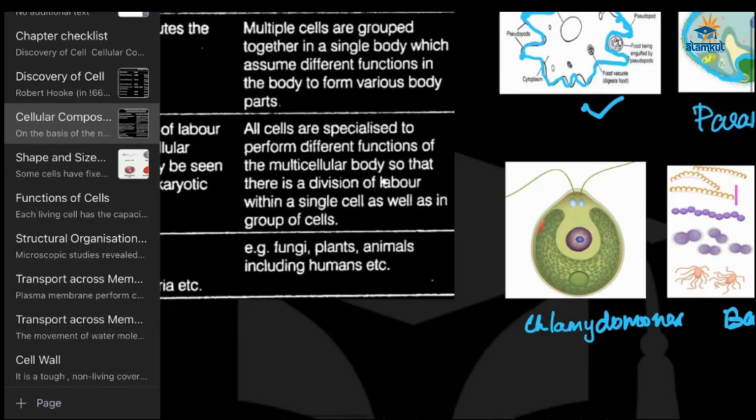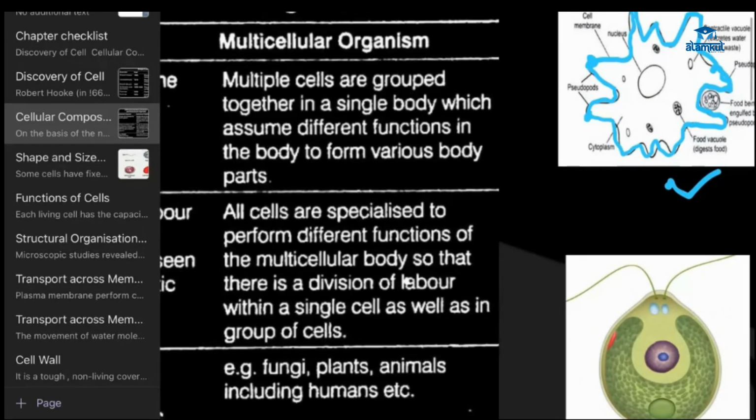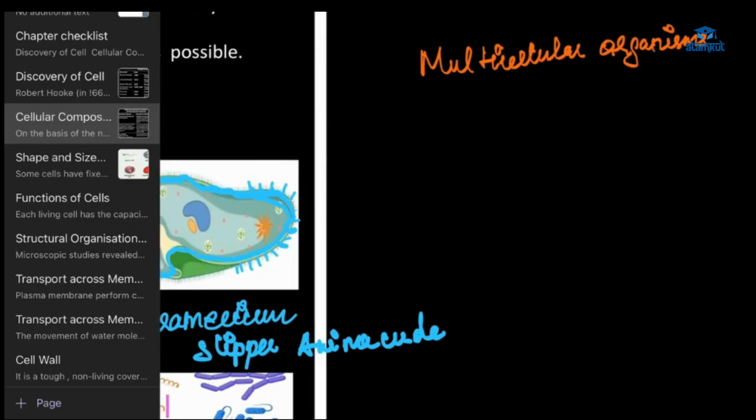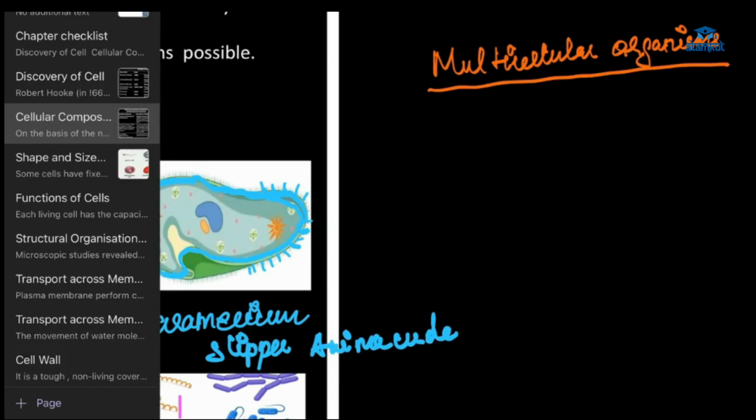Now, when we look at multicellular organisms, these are made up of many cells. So, what is a multicellular organism? Ma'am, it consists of more than one cell. Yes, many cells, more than one. And here there is division of labor. What is division of labor?